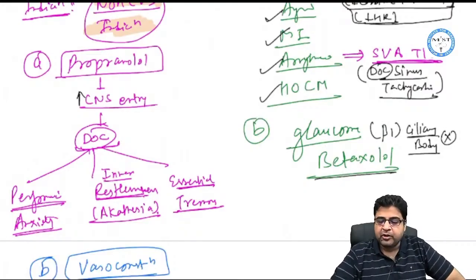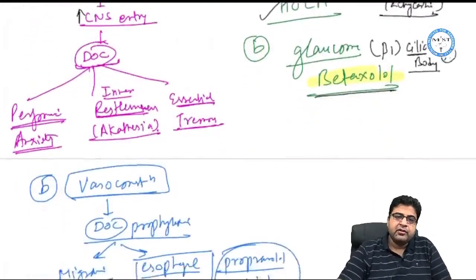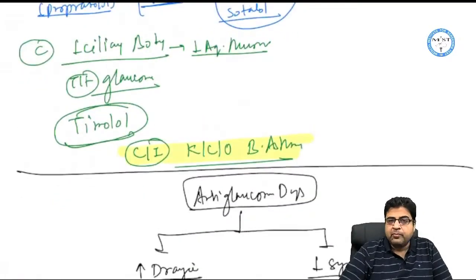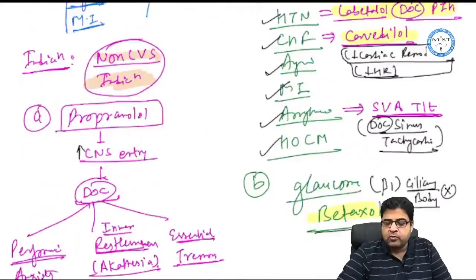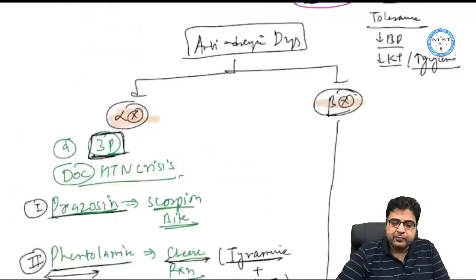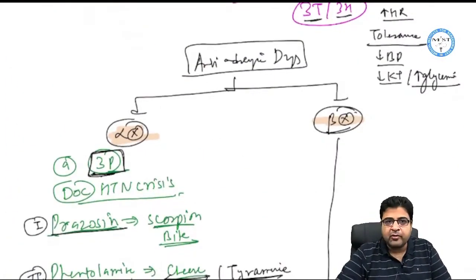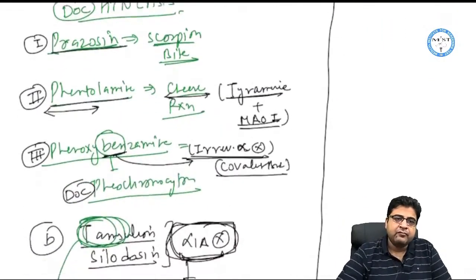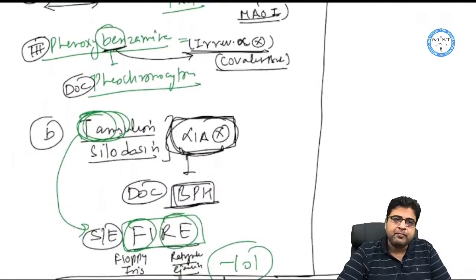The drug name is betaxolol. In generation 1 we use timolol, but in generation 2 and 3, we use betaxolol for the treatment of glaucoma. So that is all about anti-adrenergic drugs. Two types of anti-adrenergic drugs: alpha blocker and beta blocker. Alpha blockers are easy to memorize. Three medicines start with P, and one is tamsulosin. It's a drug of choice for BPH.